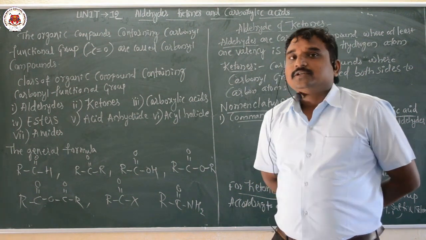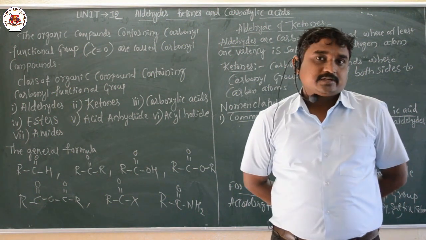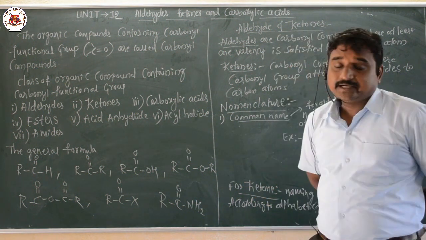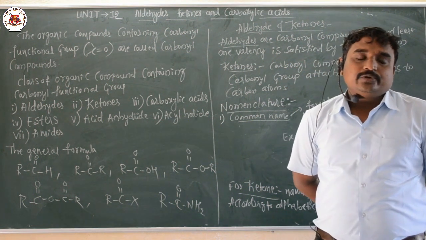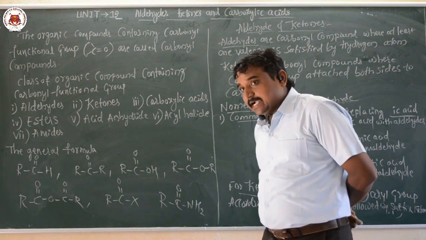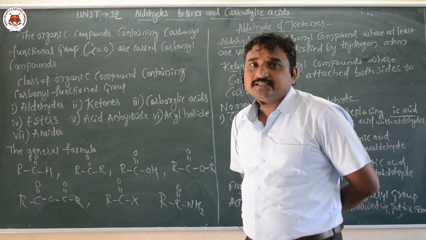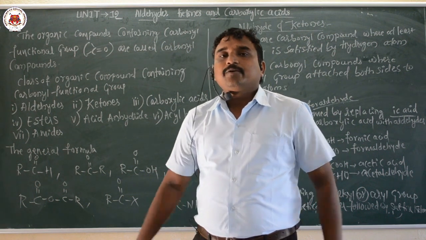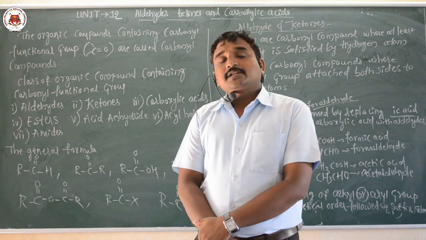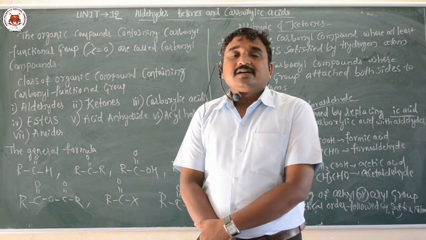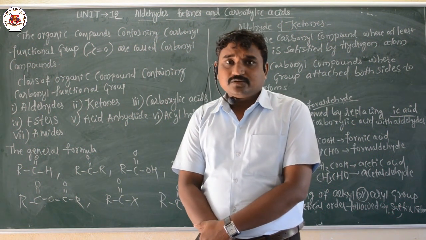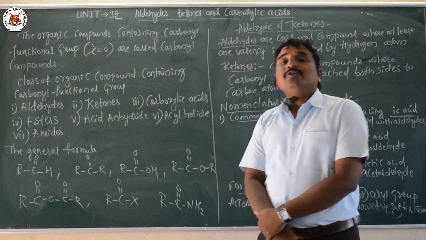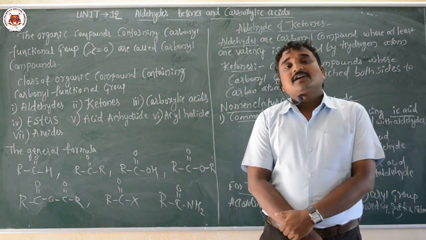Here I am going to start a new chapter, organic chemistry chapter number 12, that is aldehydes, ketones and carboxylic acids. We know that aldehydes, ketones and carboxylic acids are carbonyl compounds. Carbonyl compounds are the compounds containing a carbon-oxygen double bond. Organic compounds containing the carbonyl functional group are called carbonyl compounds.